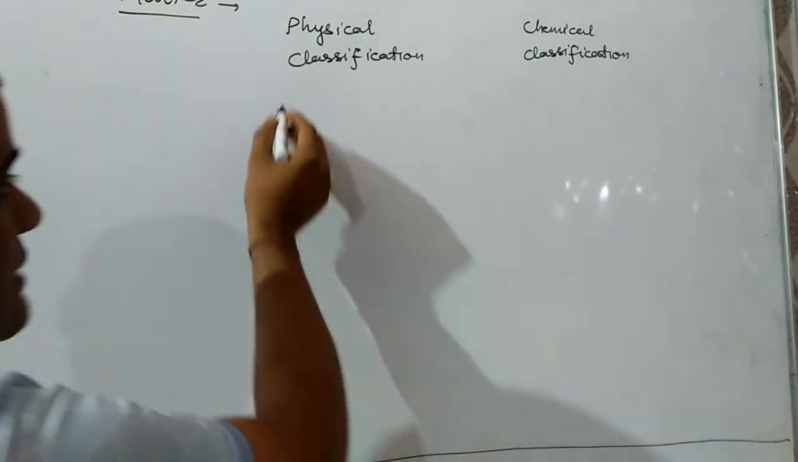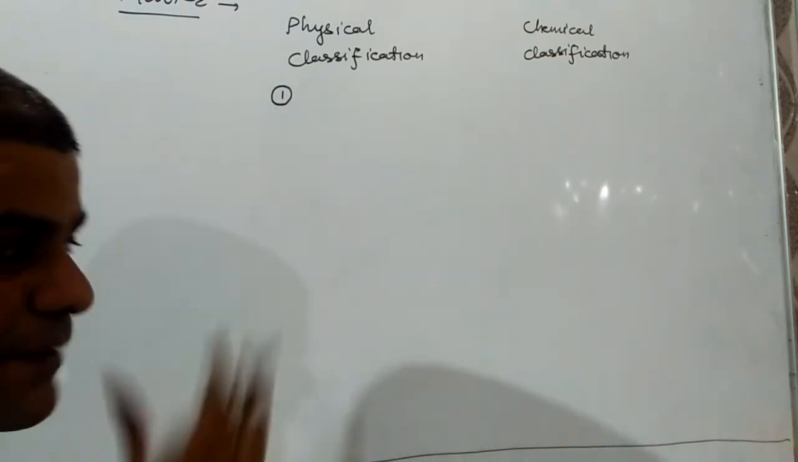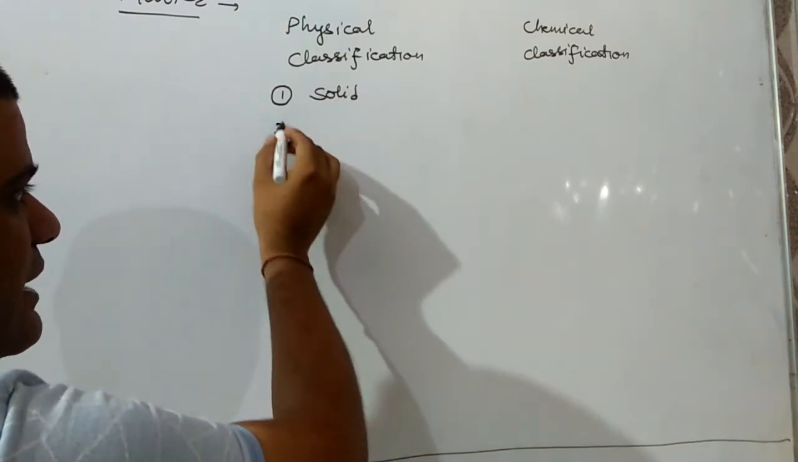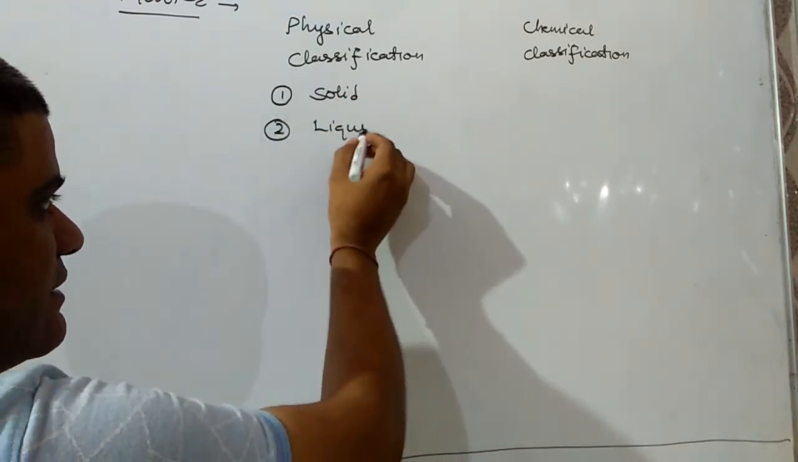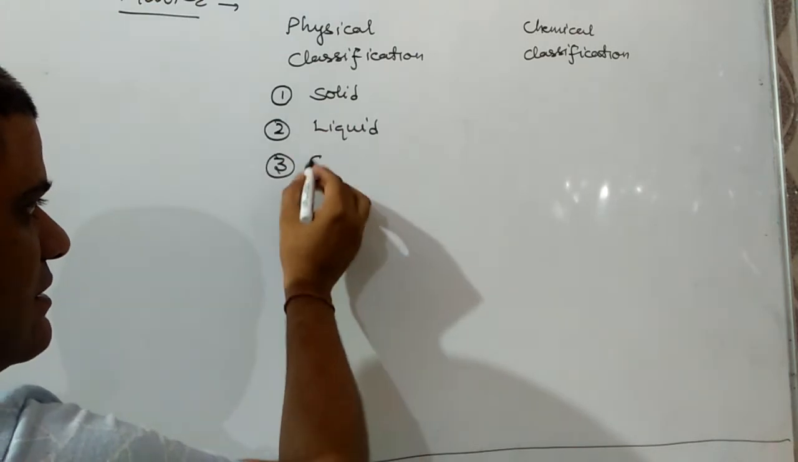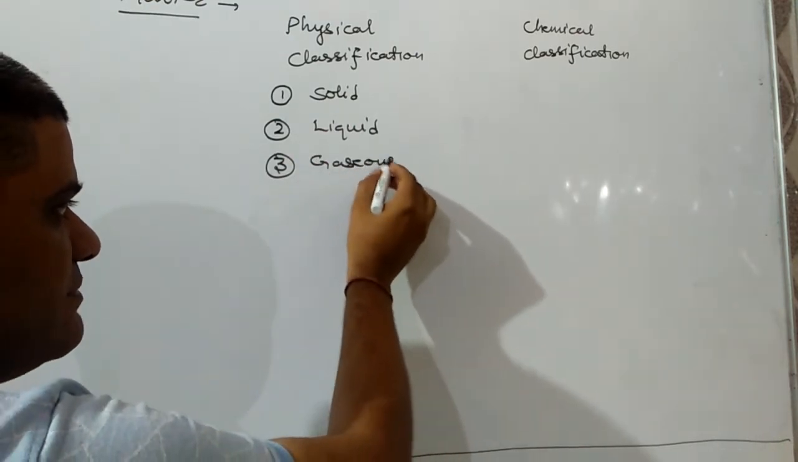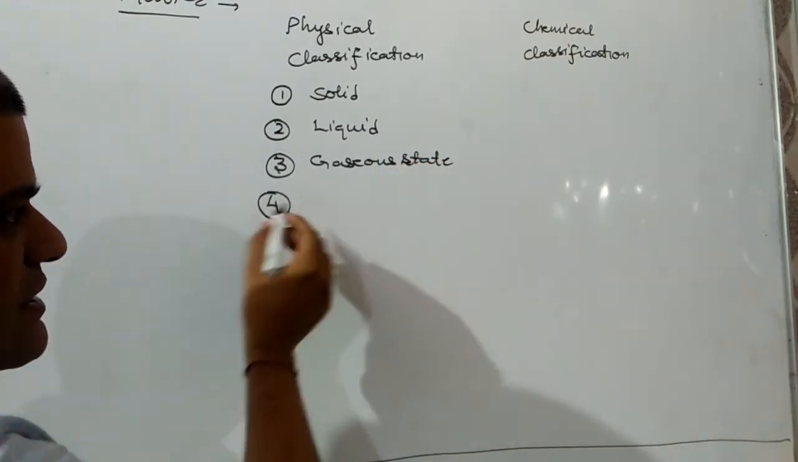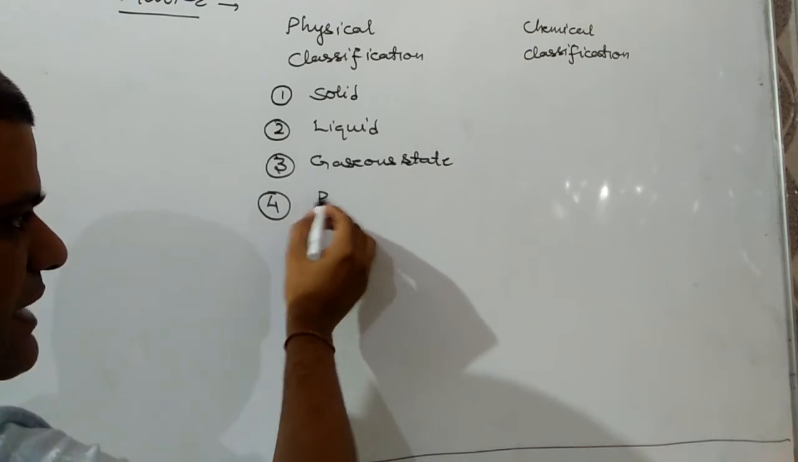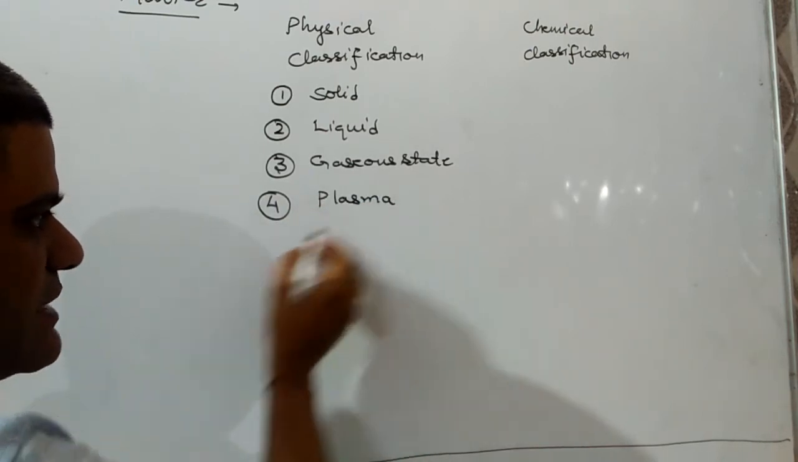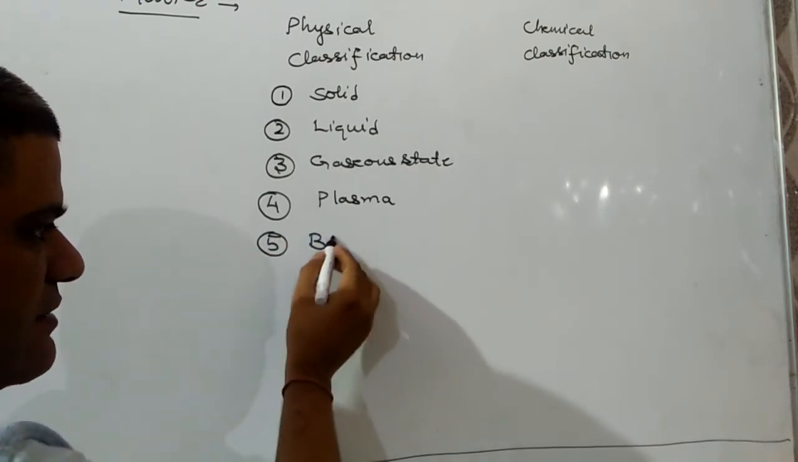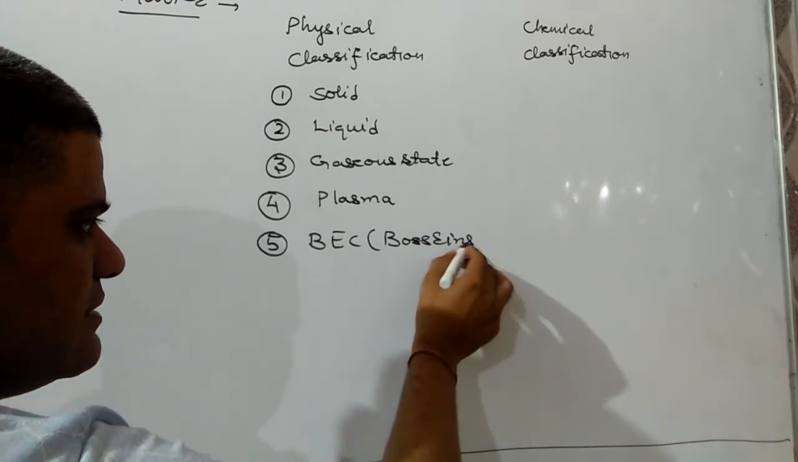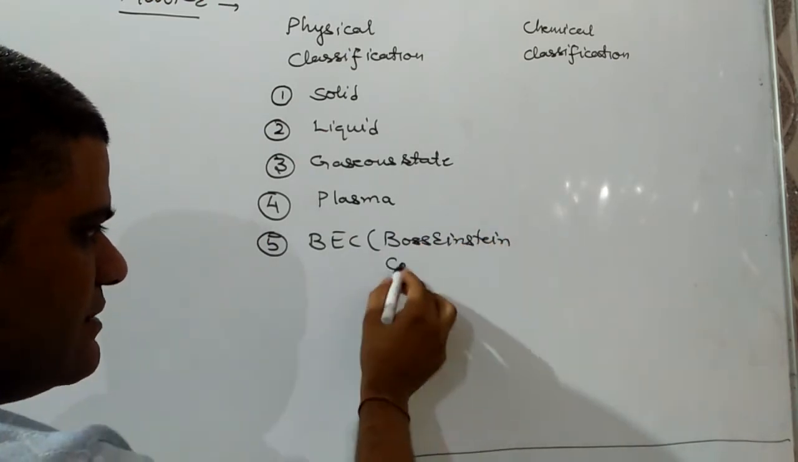So physically the matter can be of 5 types. 3 are the basic forms. The first one is solid state, the second one is liquid state, third one is gaseous state. These are the basic states of the matter. Along with this, 2 advanced states can also be present. The fourth one is plasma state, and the fifth one can be BEC. Full form of it is Bose-Einstein condensate.